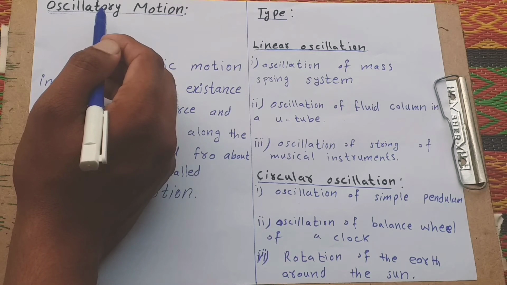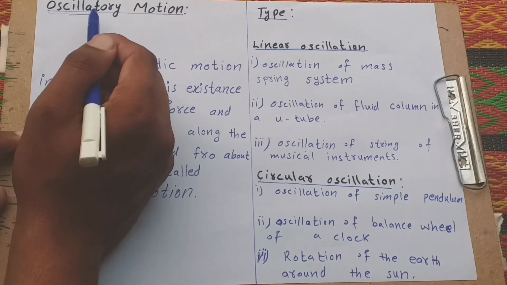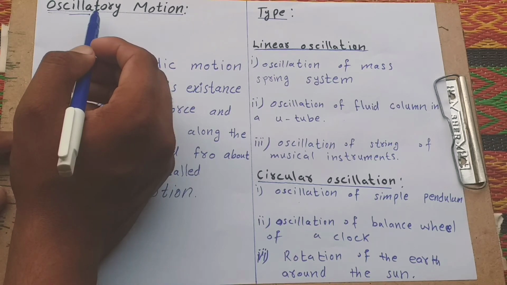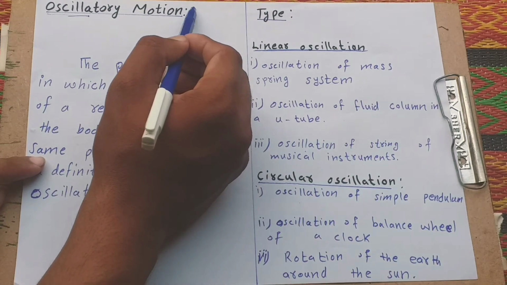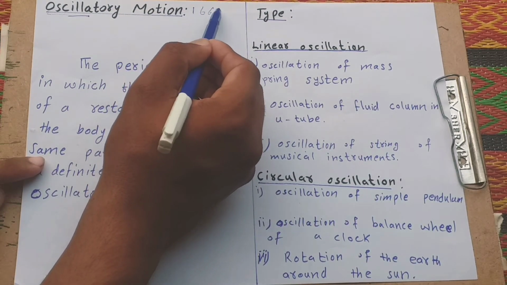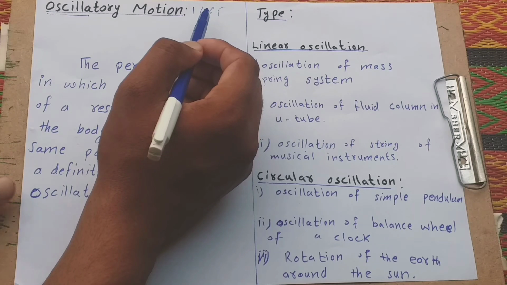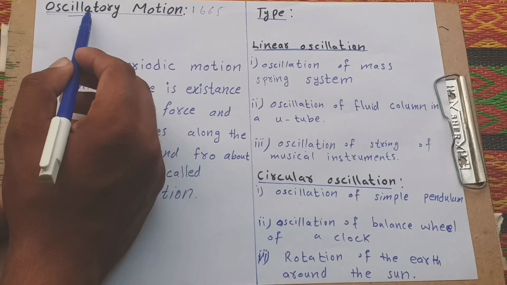These phenomena were first observed by Christiaan Huygens in 1665. But what is the meaning of oscillatory?